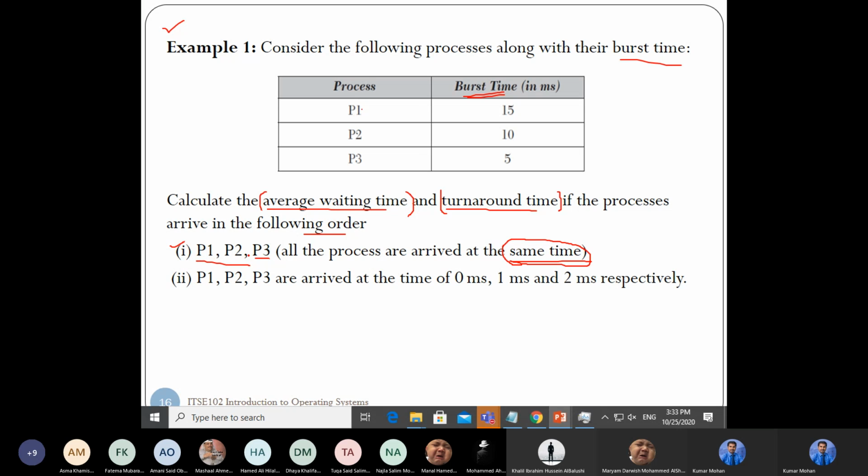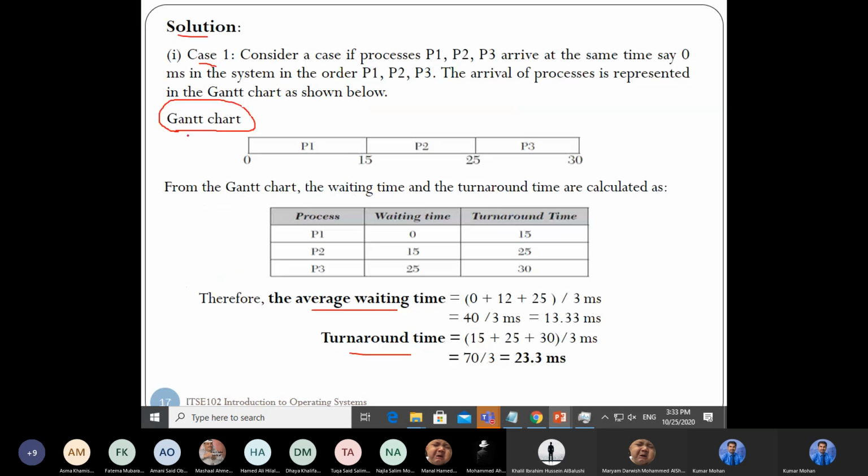If you change this order, then you need to change this also. If you start with P3, then 5. If you start with P2, then 10. If you start with P1, then you start with 15. Now, what is this Gantt chart? A Gantt chart is like a flow chart. You know a flow chart? A flow chart of the system. Here also we have the Gantt chart.